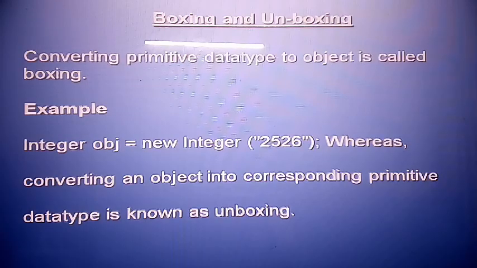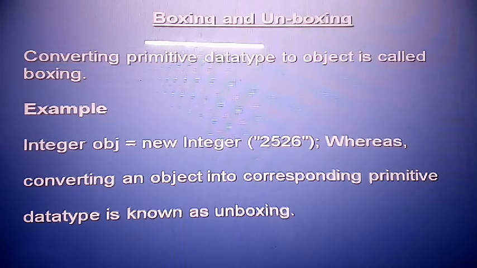This is most important, boxing and unboxing. Okay, boxing and unboxing: converting a primitive data type to an object is called boxing. It means you want to convert the data type. So this is boxing. So I want to convert the integer data type into an object. So this is boxing. So the example: Integer object is equal to new Integer.